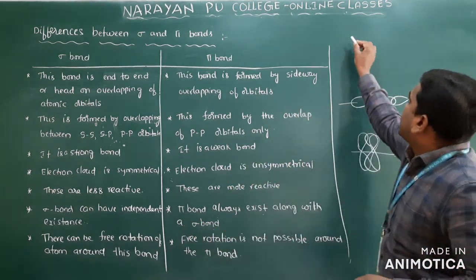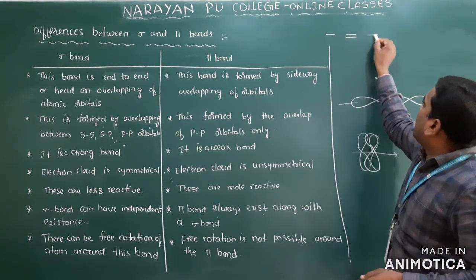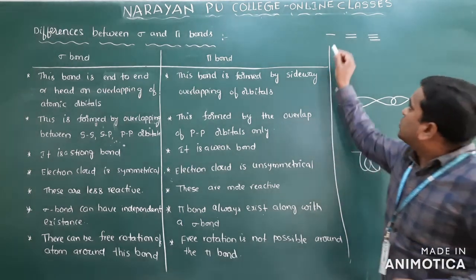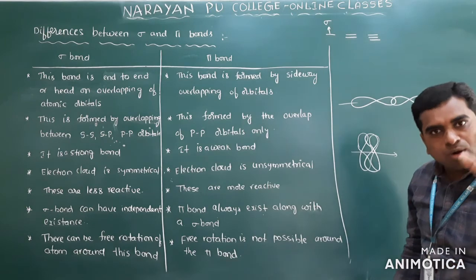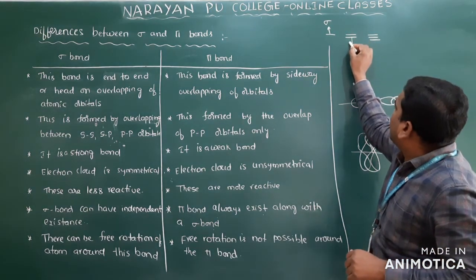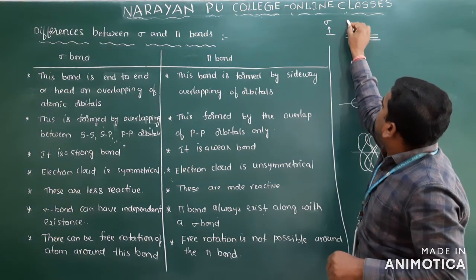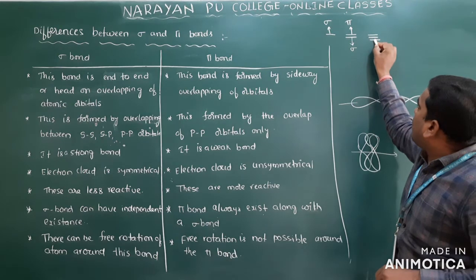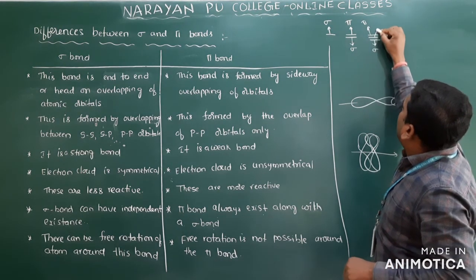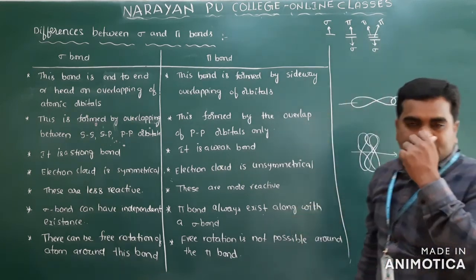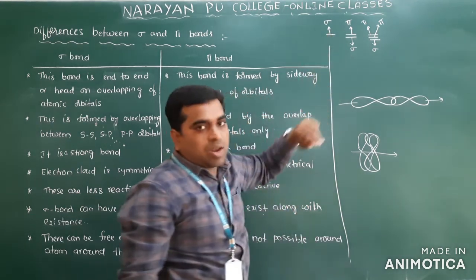Clear? Suppose I mention a single bond, a double bond and a triple bond. A single bond means only a sigma bond. Clear? Single bond means which bond? Sigma bond. In a double bond, one is a sigma and the other is a pi bond. If it is a triple bond, one is the sigma, and the remaining two are pi bonds. That means a sigma bond can exist alone, independently.